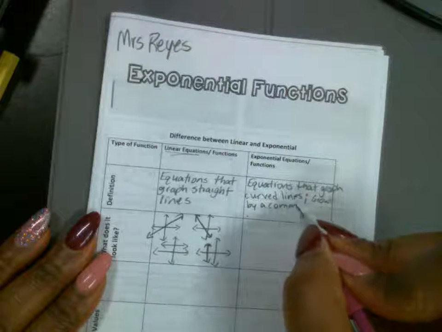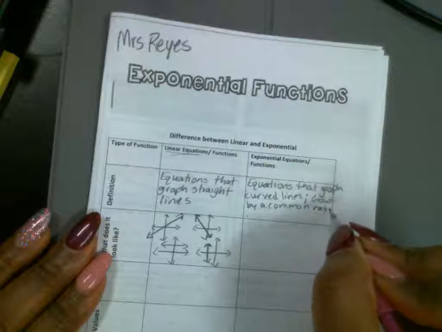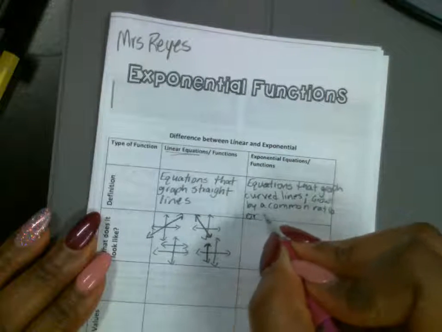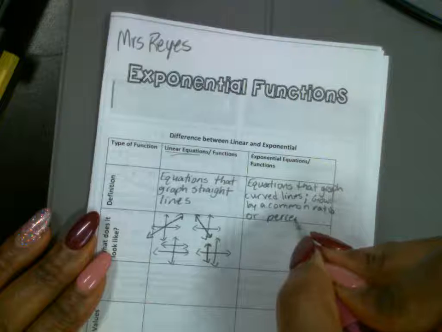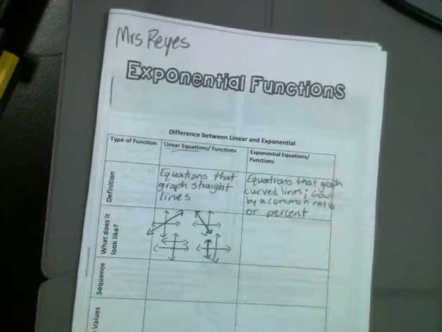We already talked about the word common ratio. Or percent. Percent increase, decrease. Common ratio greater than 1, less than 1.